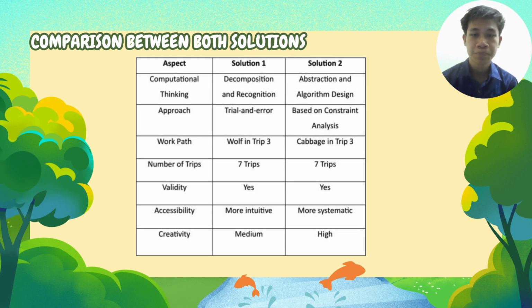How about creativity? Creativity for solution 1 is medium, which involves less logical reasoning and less thinking. And how about solution 2? High thinking, which uses a lot of creativity, and we must use logical reasoning for solving this problem.